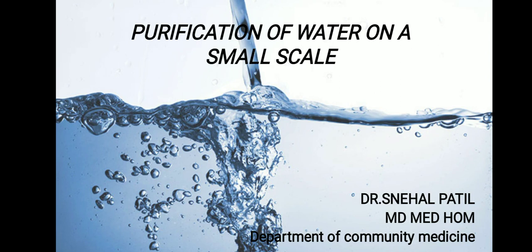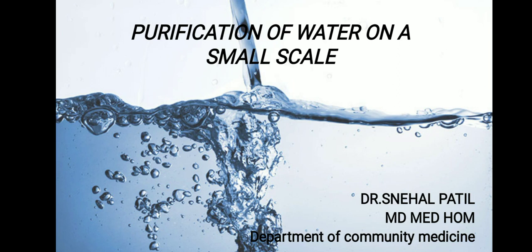We have completed purification of water on a large scale, in which we saw the main three methods, that is storage, filtration and disinfection. We saw all the processes and methods, slow sand filter, rapid sand filter, and in disinfection we saw chlorination.